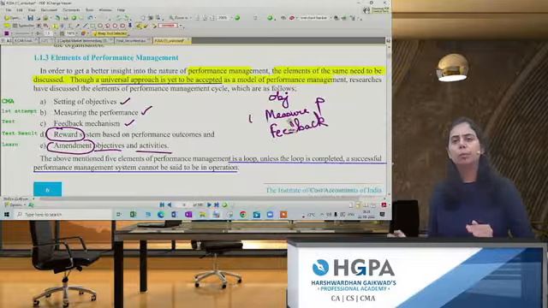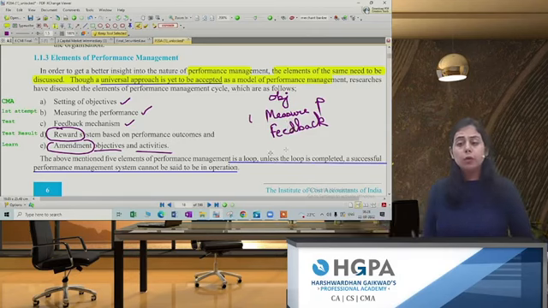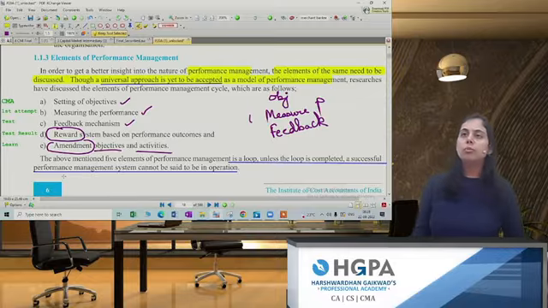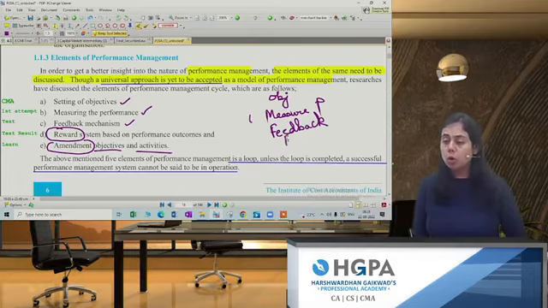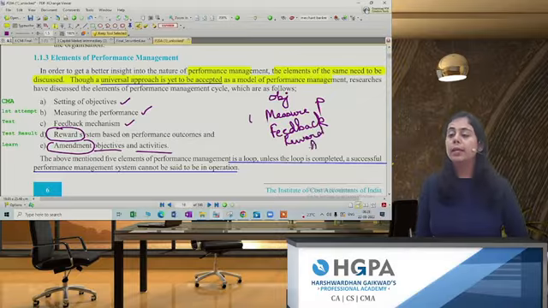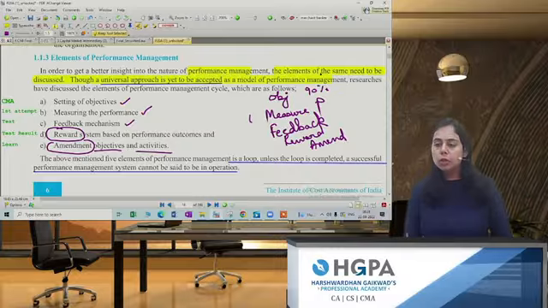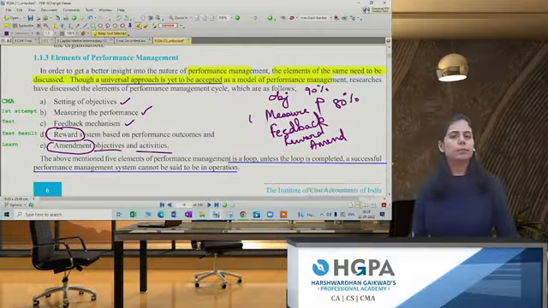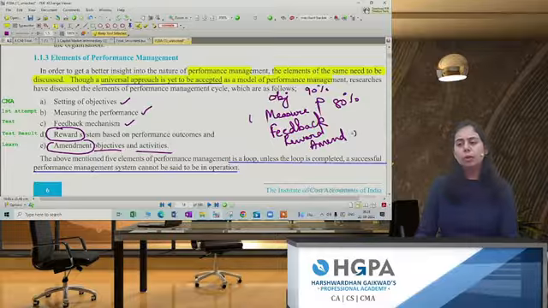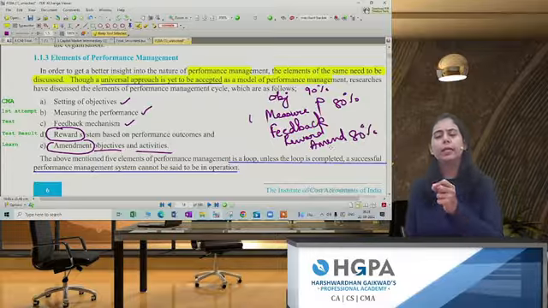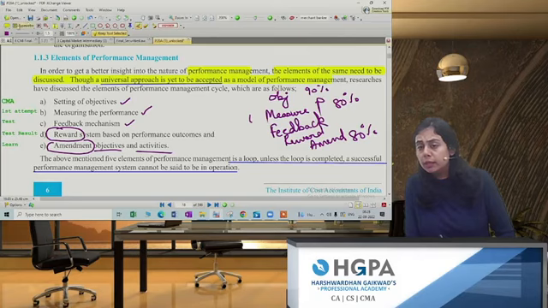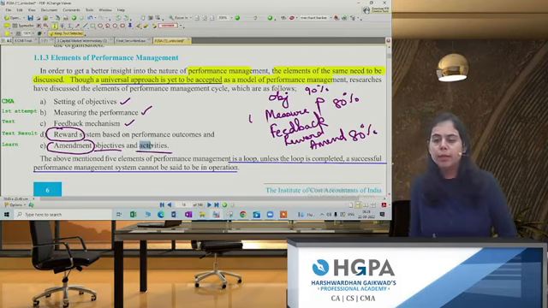Whether our work is going properly or not, we need to have feedback. According to the feedback, we will have a reward system. If you have achieved the performance, you will get a reward. If you are not able to achieve it, you might amend. For example, my objective was to achieve 90% marks, but even after constantly studying, you are able to achieve only 80%. So at the end, you might amend your objective to 80%, or you might amend the way of your study, that is, amend the action.